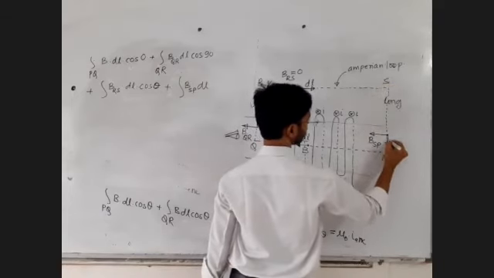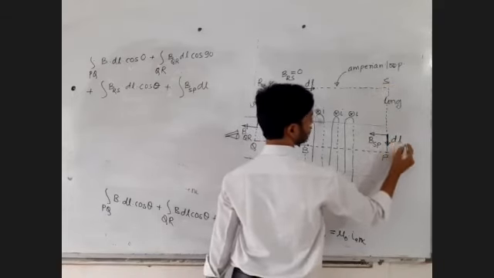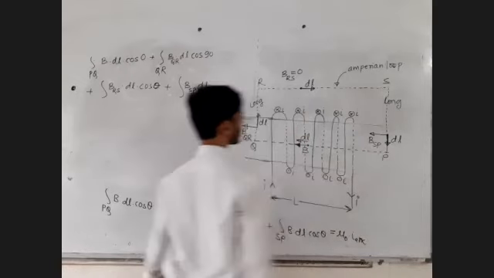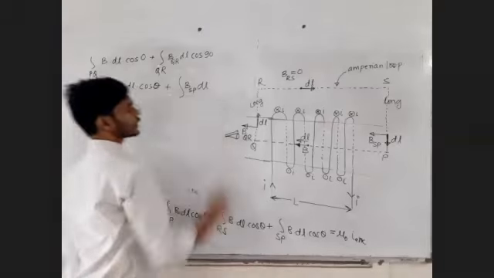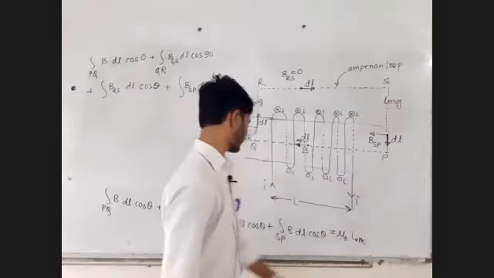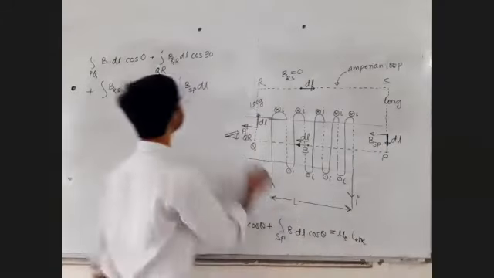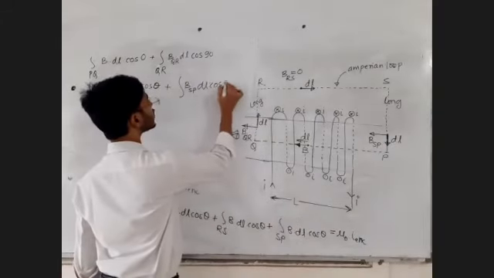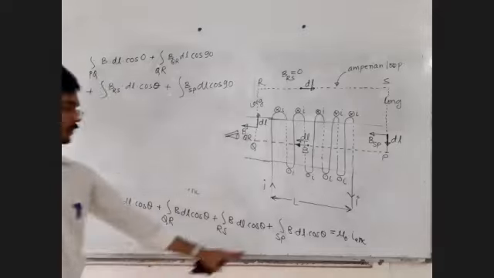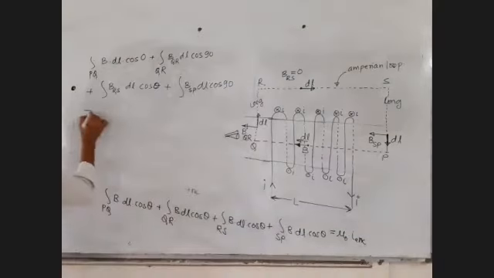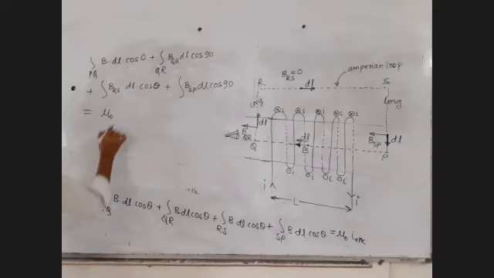So DL will be like this. Again back to point P. We have to return to the same point where we started. What is the angle between BSP and DL? For the SP part, BSP and DL angle is 90, so cos 90. Up to here, it is equal to mu 0 times I enclosed.